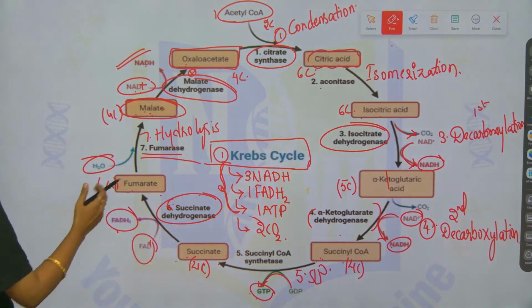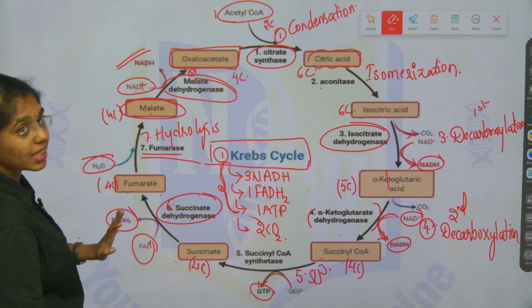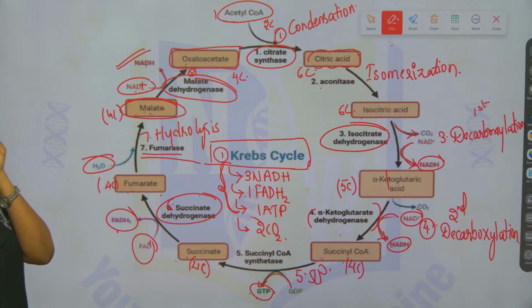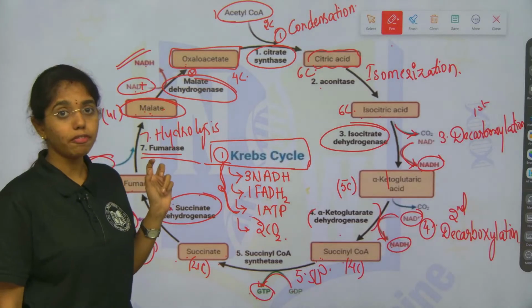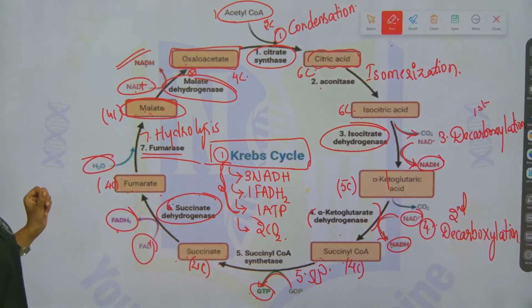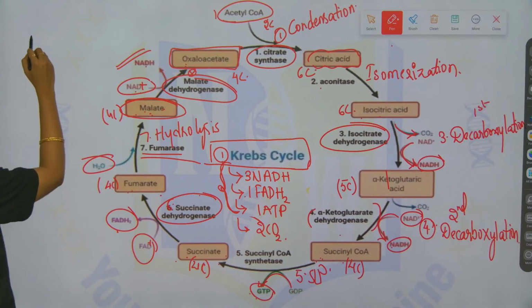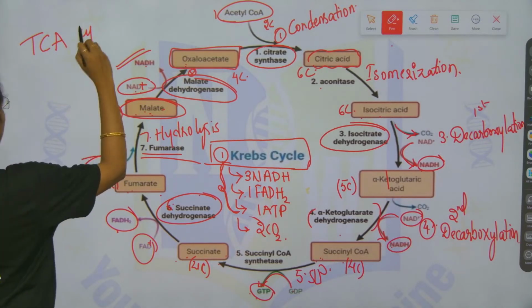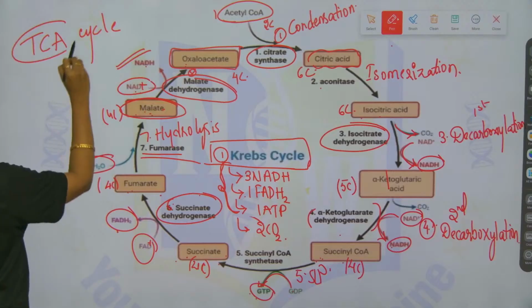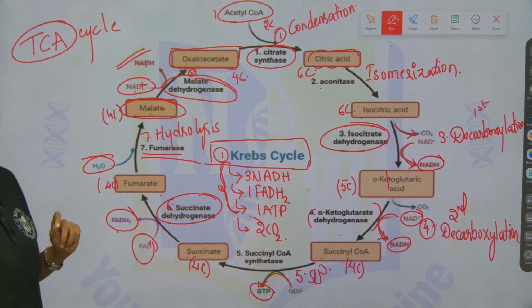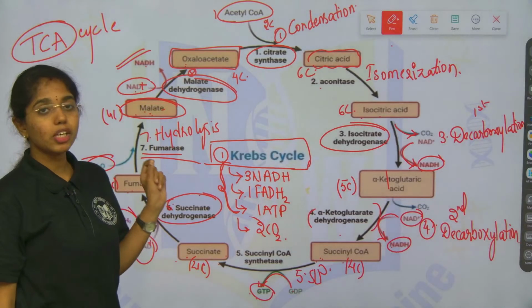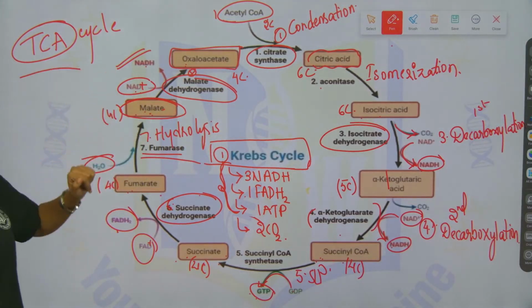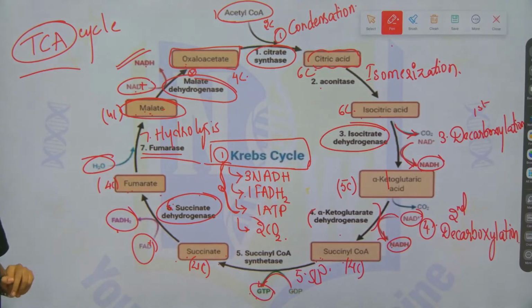Like Krebs cycle, the name is given after the scientist Hans Krebs, who has discovered this. Okay, Hans Krebs has given out the Krebs cycle, who has worked on flight muscles of pigeon. And then this is also termed as TCA cycle, which is tricarboxylic acid cycle. Okay, as 3 carboxyl groups you can see here in the intermediary products. So, it is addressed as what? TCA cycle. And Krebs cycle after the scientist Hans Krebs.